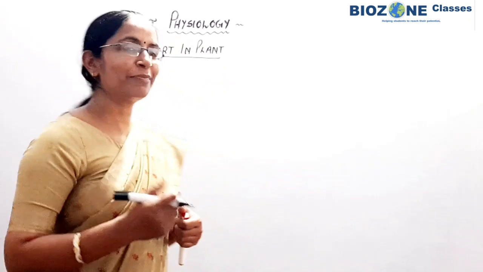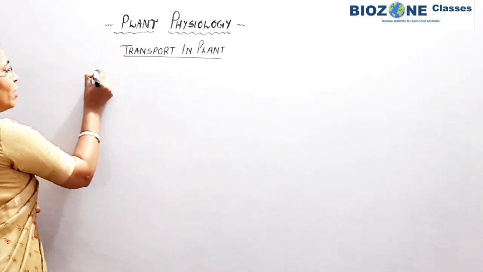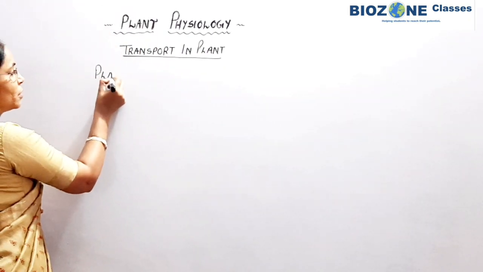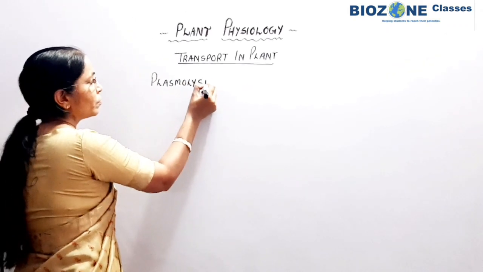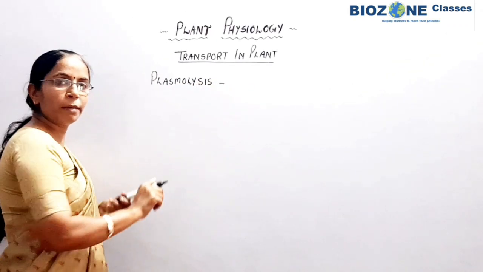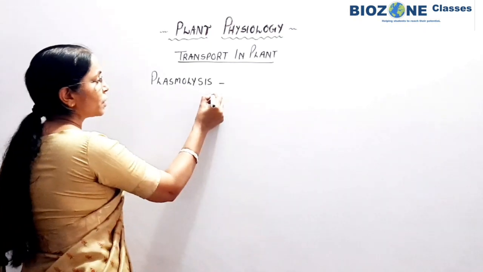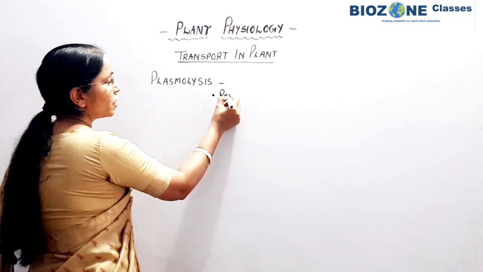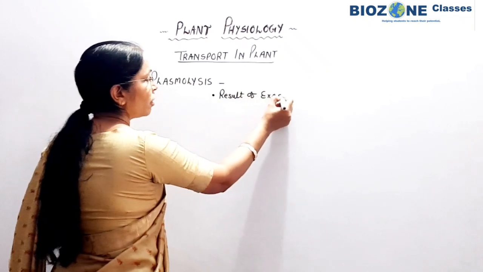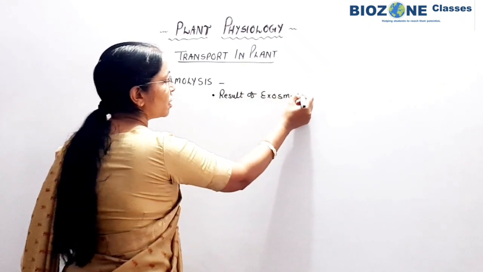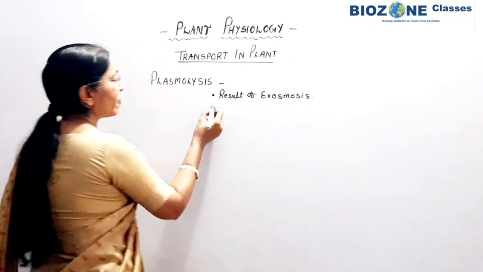So students, let's begin with plasmolysis. Simply remember, plasmolysis is the process which is the result of exosmosis. If you are clear about exosmosis, you can easily understand plasmolysis.